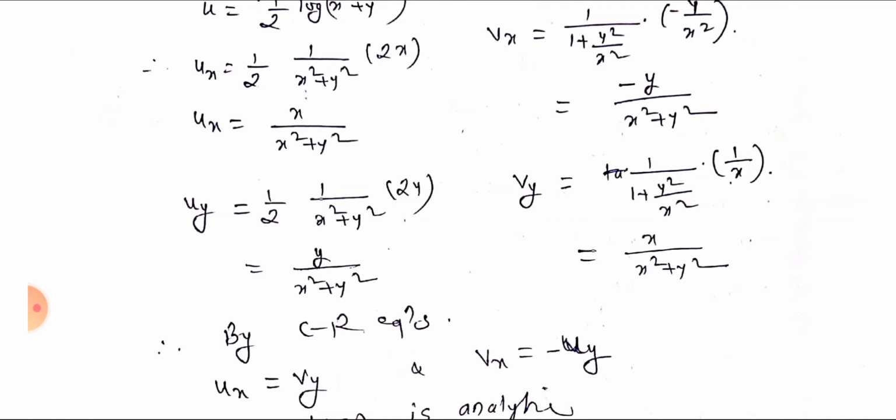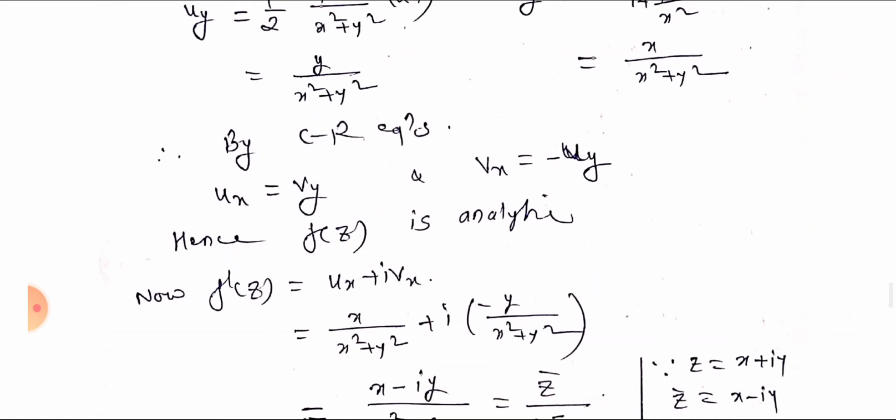Similarly, Vx equal to, that is tan inverse y by x derivative, that gives with respect to x minus y by x square plus y square. Similarly, with respect to y gives Vy equal to x by x square plus y square. So by CR equations, Ux equal to Vy and Vx equal to minus Uy. Therefore the given function satisfies CR equations, hence f(z) is analytic.